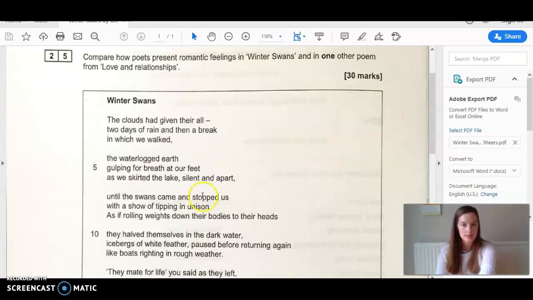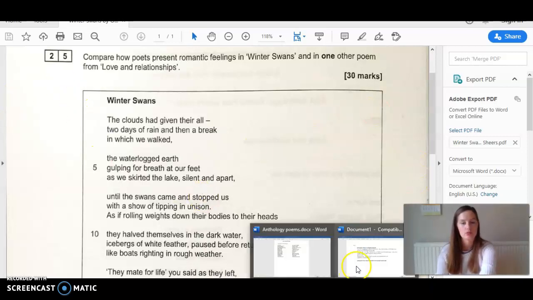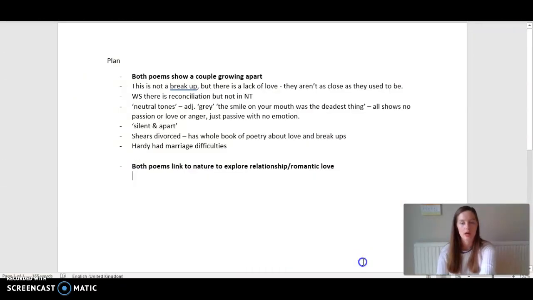Now I've already started the plan because I thought it would be useful to talk you through what I've done here. So as you can see, hopefully, these two bold statements are my main points. Now I've only got two. Because remember, when you're writing this essay, you're writing about two poems. So essentially 1 point is 2 in 1. It's writing about two poems in 1 point. So you're going to have a lot to write about.